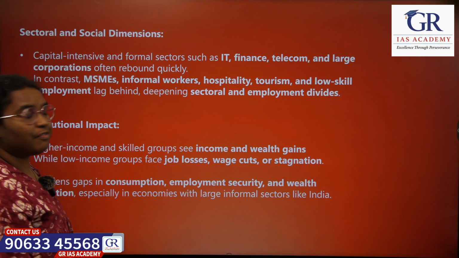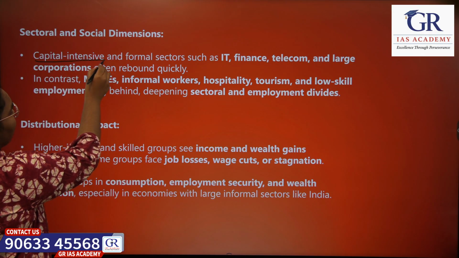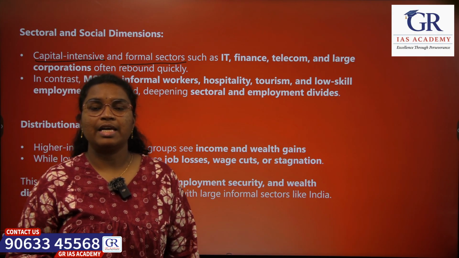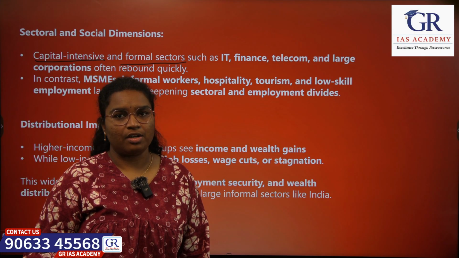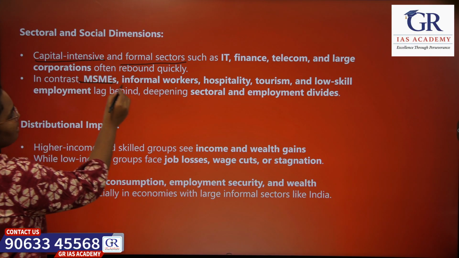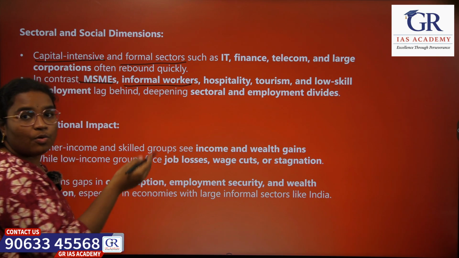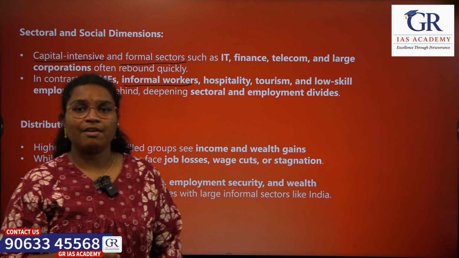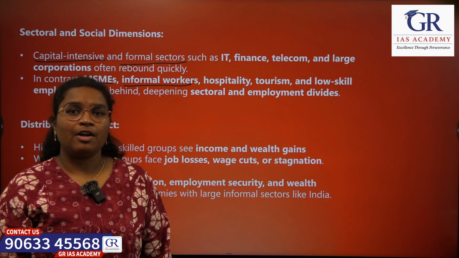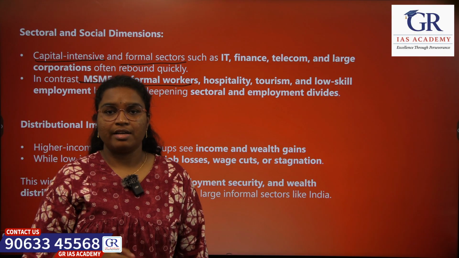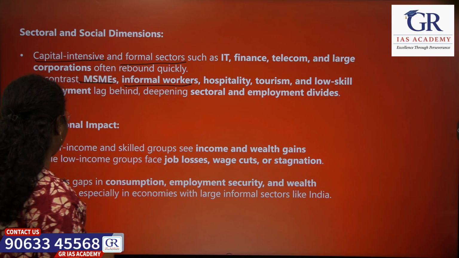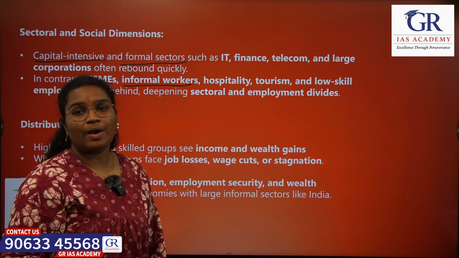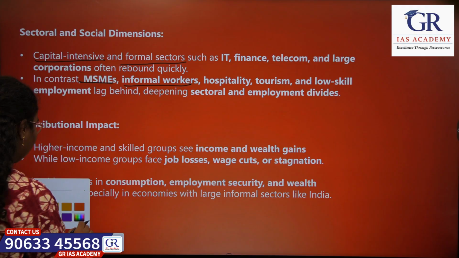Let's see the sectoral differences. The sectors which are capital intensive and formal, basically the service sectors, recover faster because they have greater access to credit and technology, whereas sectors like MSMEs, informal workers and other low skilled employment sectors face difficulty in recovering because they have less access to credit and technology, and also they have low financial resilience in order to recover. So because of these different speeds in recovery, we see inequalities increasing in the economy.